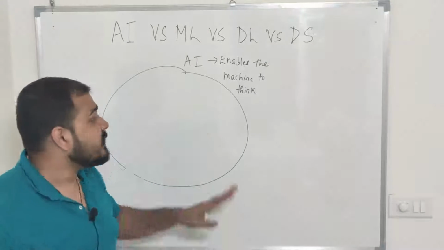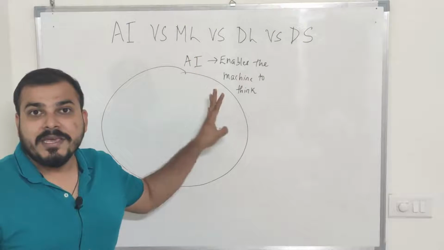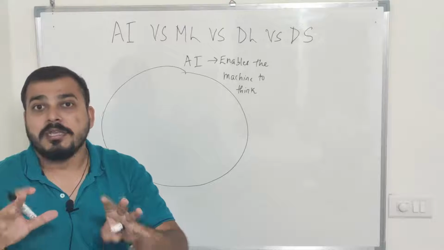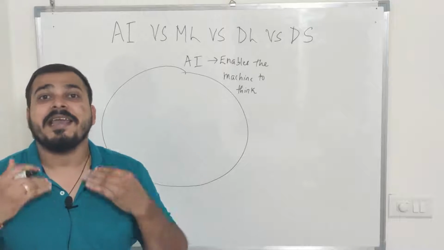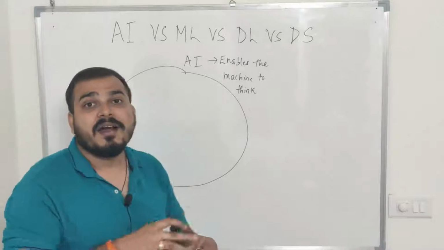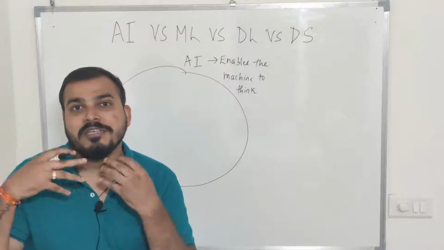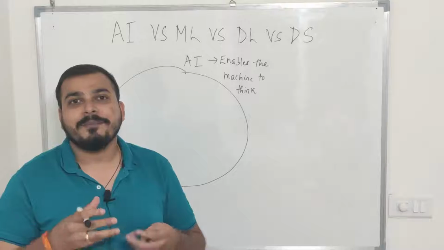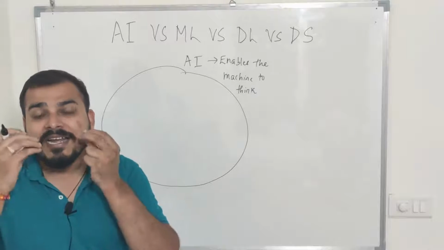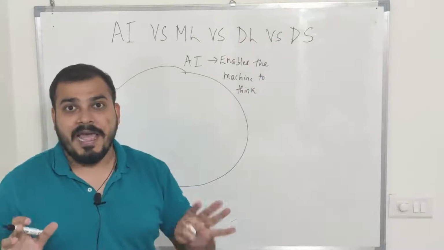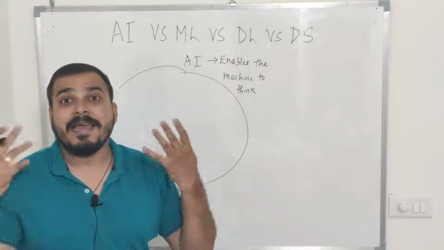And always remember guys, whatever I'm talking about over here with respect to AI, this is the final goal. You are basically creating an AI application. A self-driving car, that is an AI application. An app which actually uses machine learning and deep learning within it is basically an AI application. It does some kind of task. So finally, this is my final goal. I have to reach over here and create an AI app.